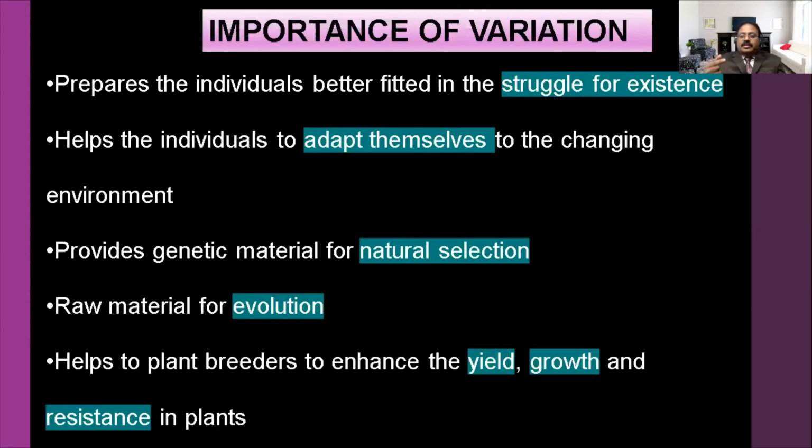But the tiger doesn't get the food. Finally, it will die. That character won't be passed on to the next generation. Among them, the deer is selected by nature. Suppose the tiger catches the deer, then the deer's generation won't go to the next generation. If the tiger escapes, in this struggle for existence nature will select the tigers.